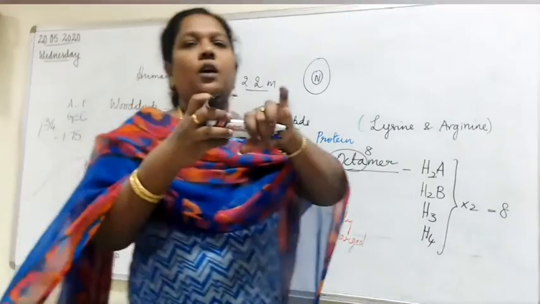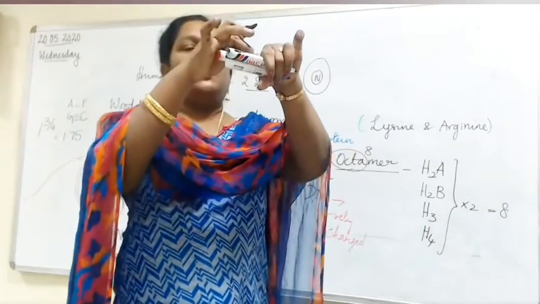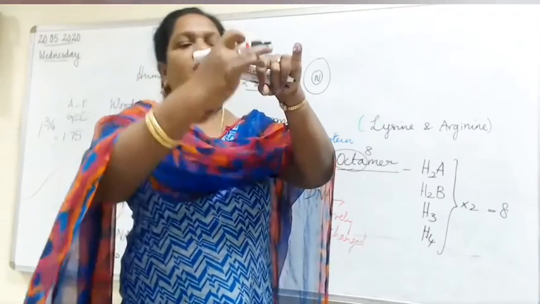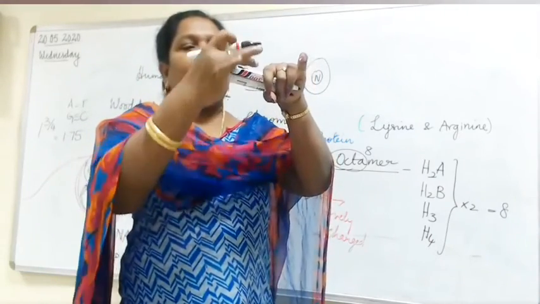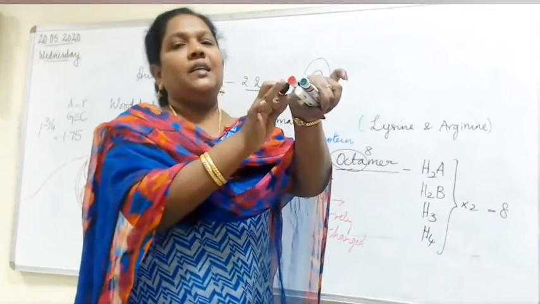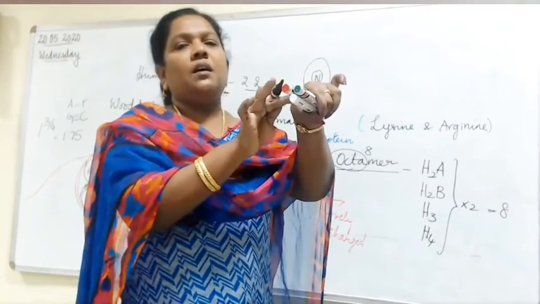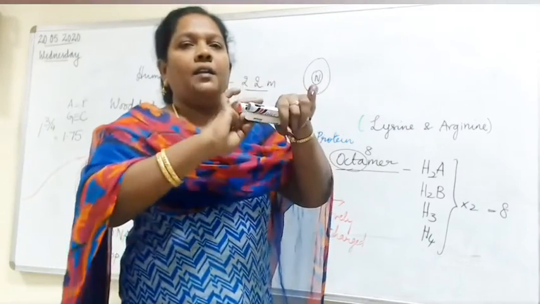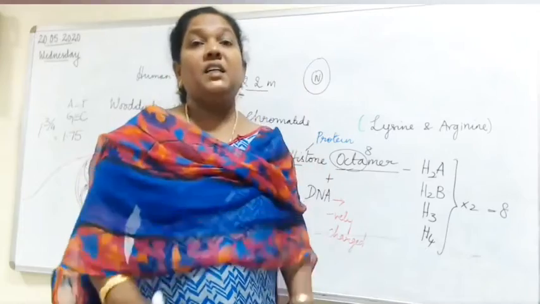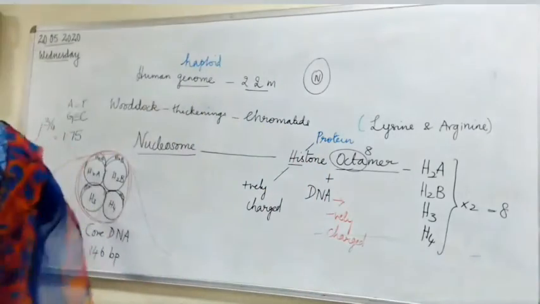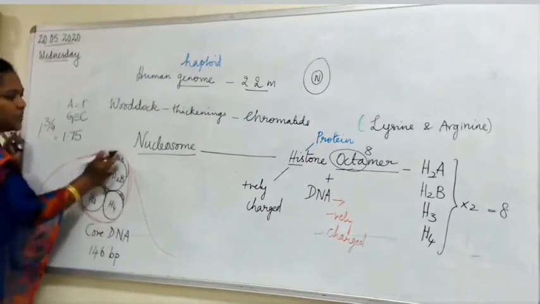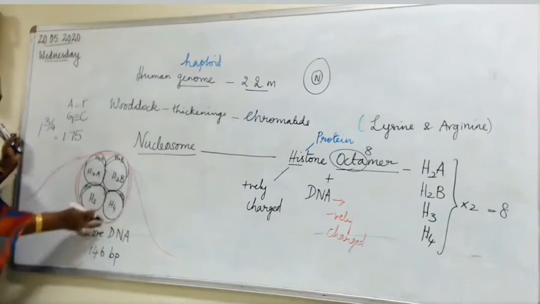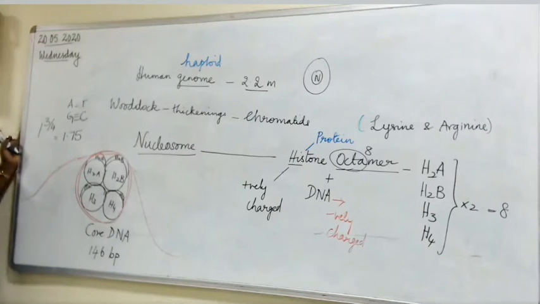Just imagine if it is like this. This is the histone. The DNA is being wrapped from one end to this end. Okay, from upward to downward. It is one, right? So just imagine one wrap, one. Then again coming here, 1.5. Then till here, 1.75. So it is 1.75 or 1 3/4 turns. So it is being wrapped. So in these 1.75 turns, you have 146 base pairs.